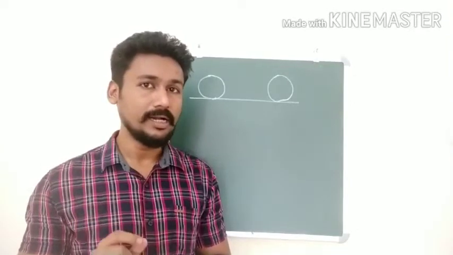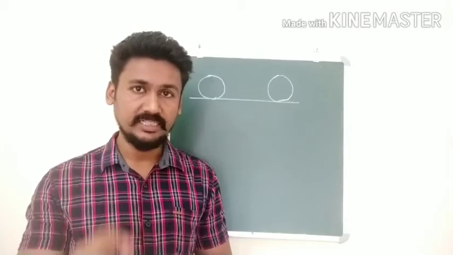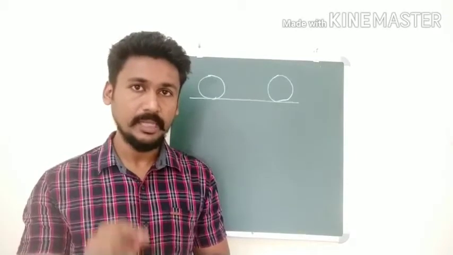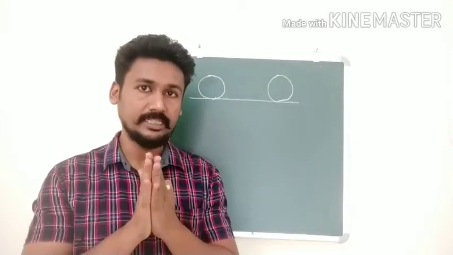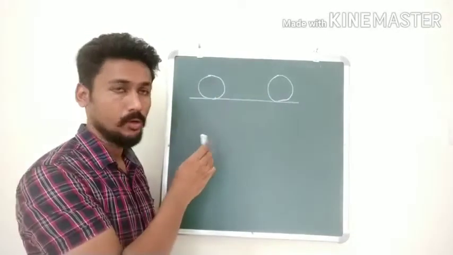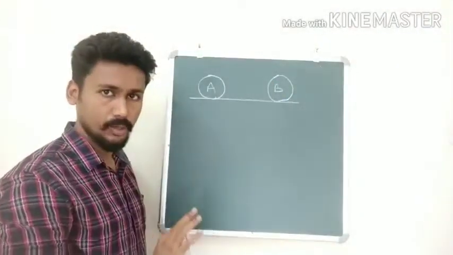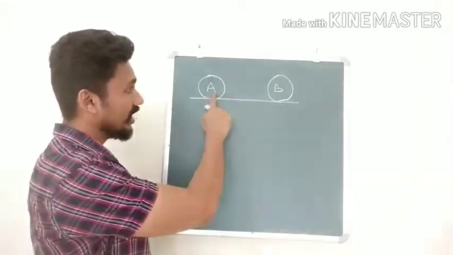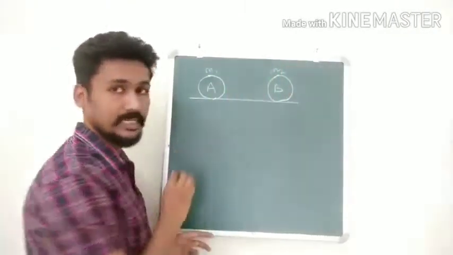Now don't let all those words confuse you. We will see the simplest way to understand the principle of conservation of momentum. To understand it, we are going to talk about colliding bodies. Colliding means bodies which are going to come and hit each other. So here there are two objects. Let us call one object A and the other object B. Again, we are doing this to understand the principle of conservation of momentum. So we have two bodies A and B. Let A have a mass m1 and B have a mass m2.